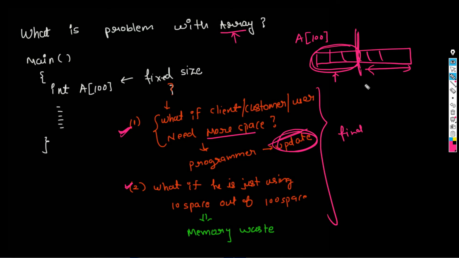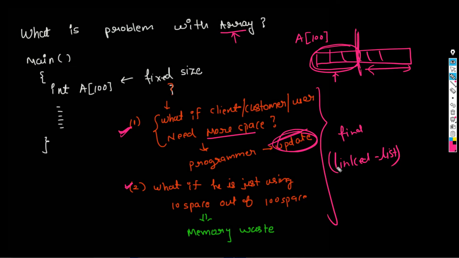For that we have something called linked list. Both have the same functionality, in terms of storing data, but the way they store the data is different. And what is the advantage of array? Its access time is very fast, because to access anything we just pass the index of that element, and we can directly get the element from the array.